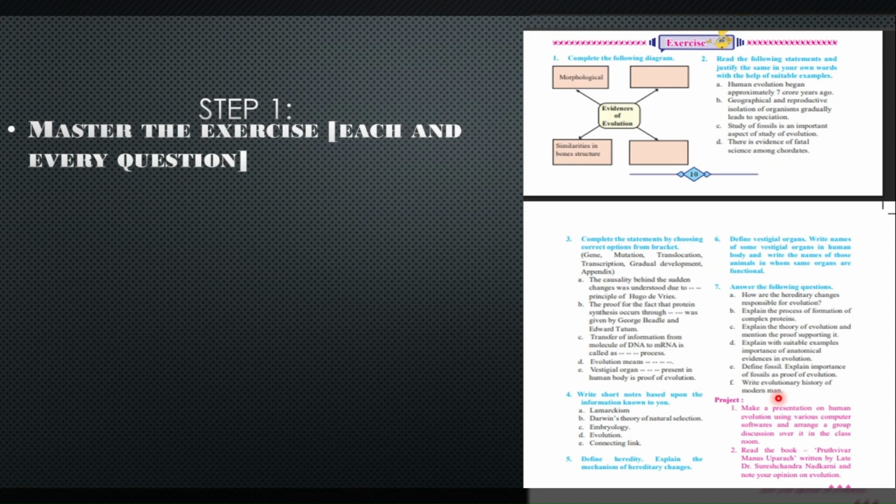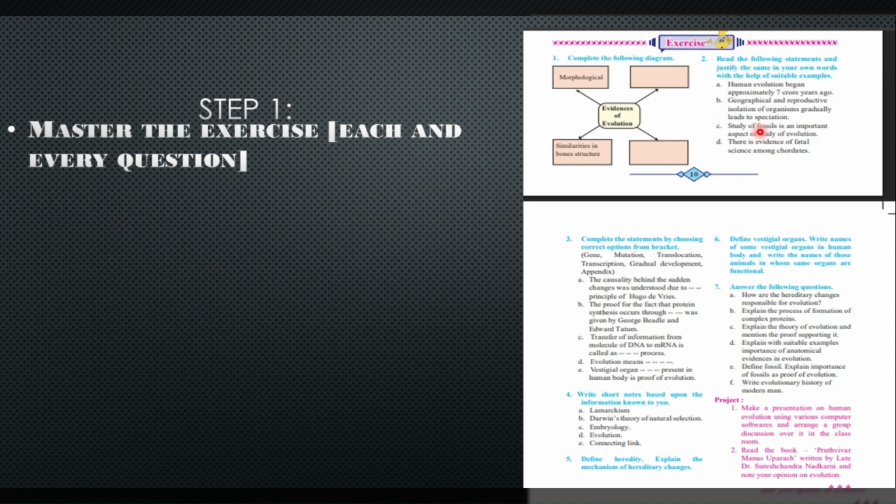Every answer, first of all, should be from your textbook, and you should learn each and every answer by heart, because 60 to 70% of your board's paper is nothing but your exercise questions. So do not miss out on any of the questions, even this question.